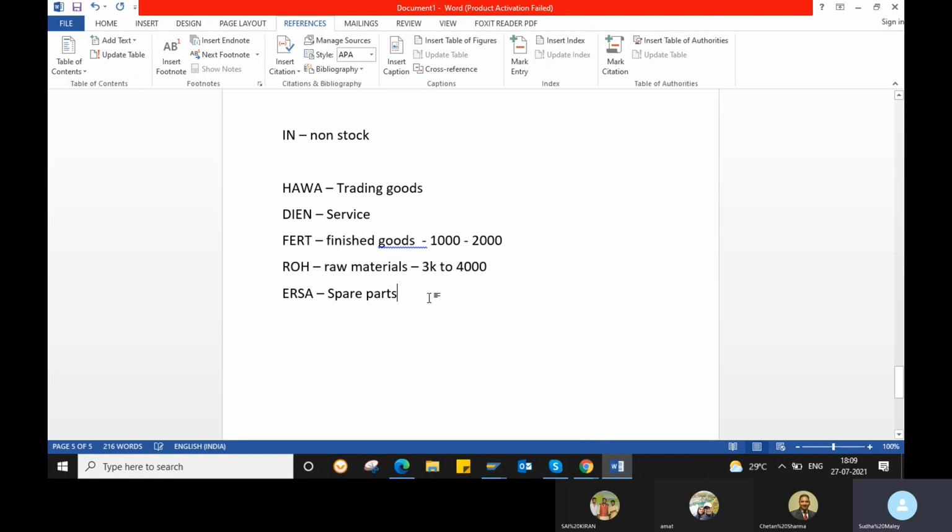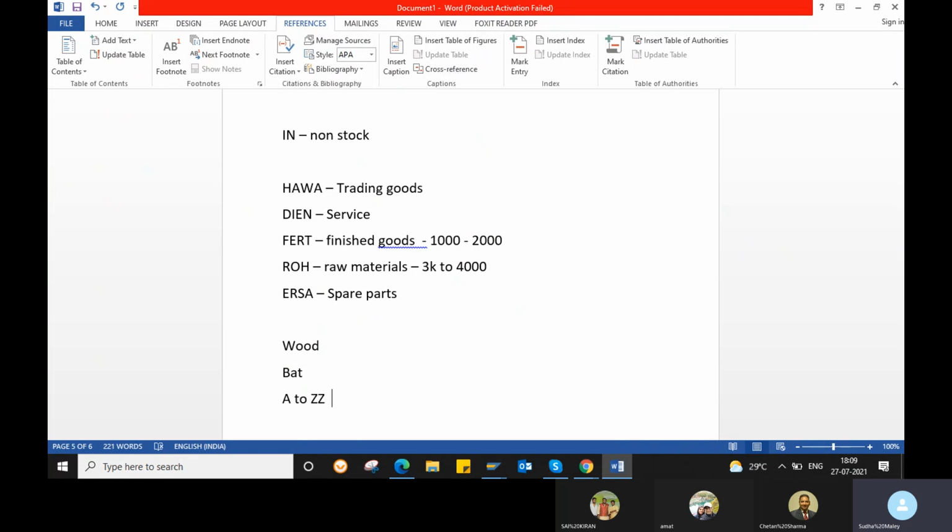So based on your material type, the number range interval will be there. You can specify whether it is an internal or external number range. If it is internal, the system will generate the number. If it is external, you need to give it manually. If you want to name your material as wood, or you want an alphanumeric name like bat, you maintain your interval as A to ZZ.